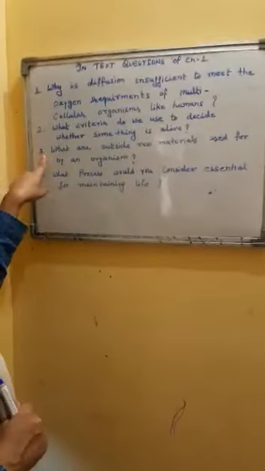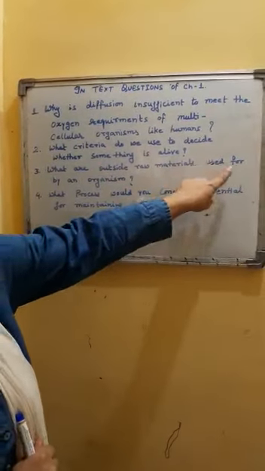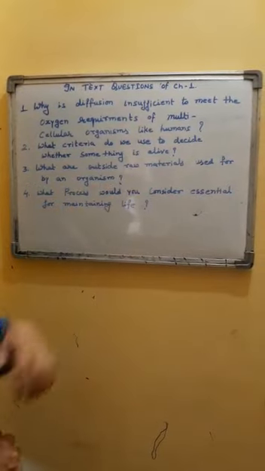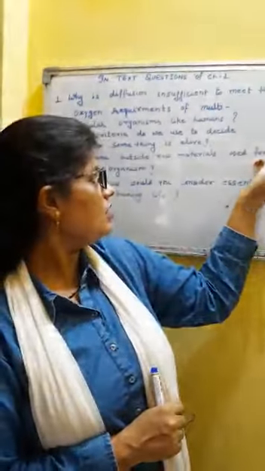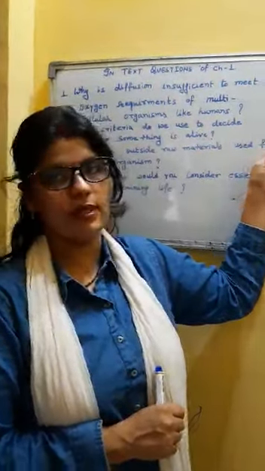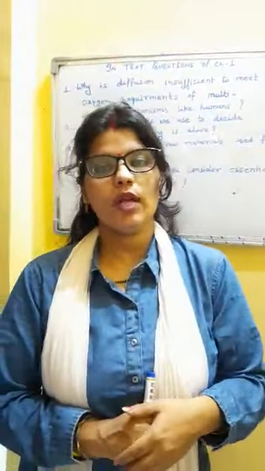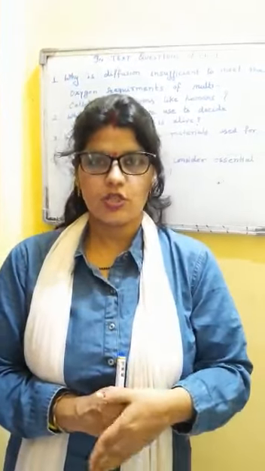The third question: what are outside raw materials used for by an organism? Here you have to write down what these materials are used for by an organism. Here you have to write down the process for which these raw materials are required.